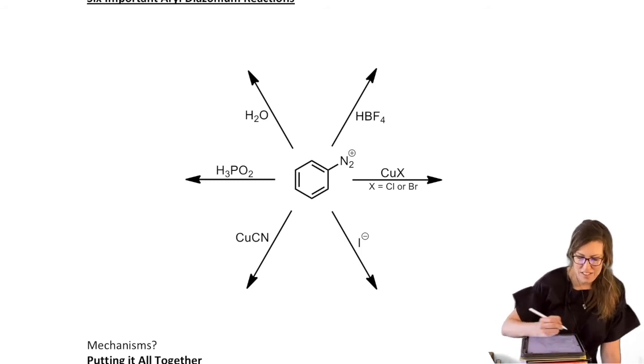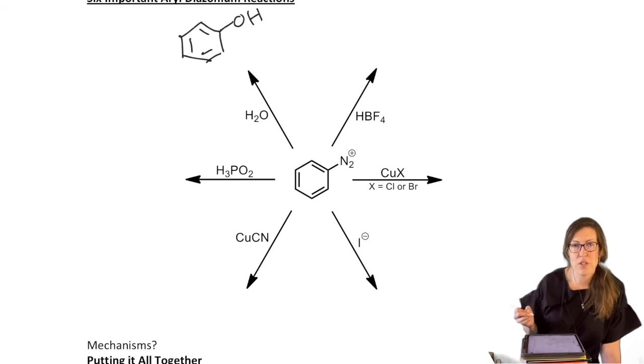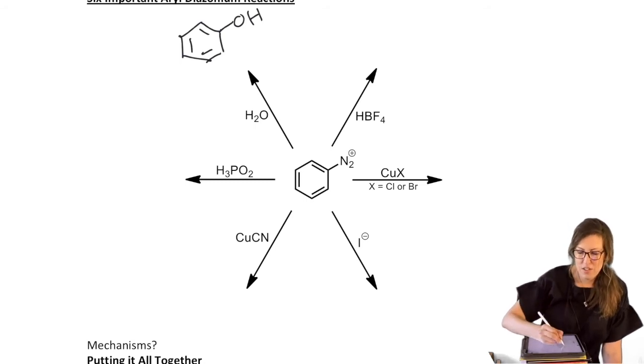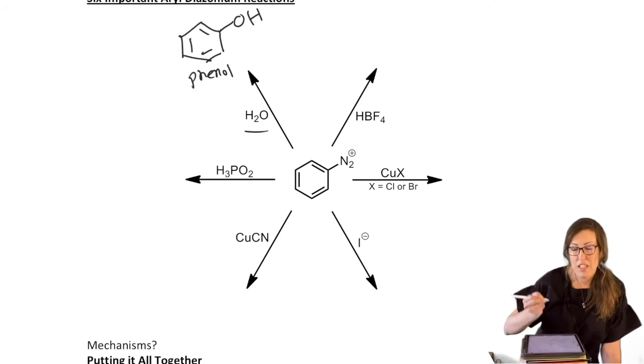Water. So that is a weak nucleophile. And how does it react? You replace that N2 plus, a diazonium salt, with an OH. You get phenol. That's a direct path there. So with water. And so we'll fill out the rest of this as we go, but I